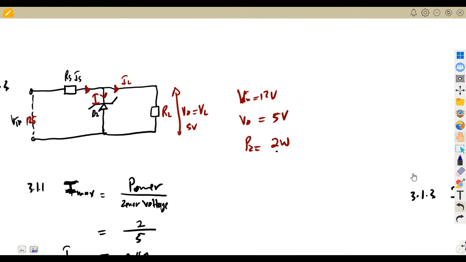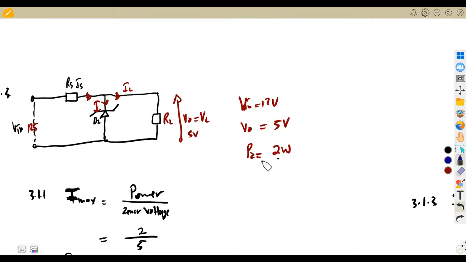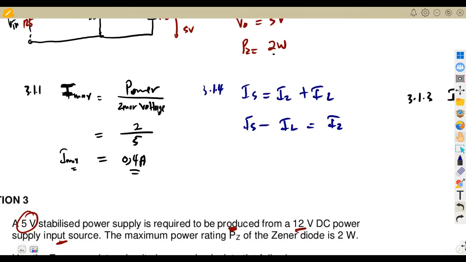It follows that IS, which is the current entering, is supposed to be equal to the sum of these two currents, the current across the Zener and the current across the load. So since we want the current across the Zener, we can transpose the one across the load to the other side so that it will be a negative. That's IS minus IL is equal to IZ. That's the current of the Zener at full load in this case.